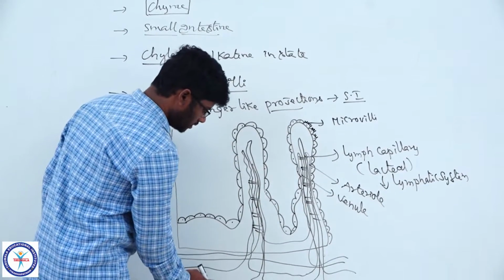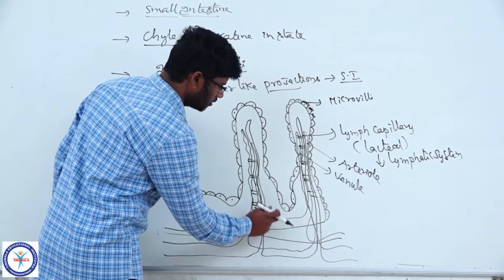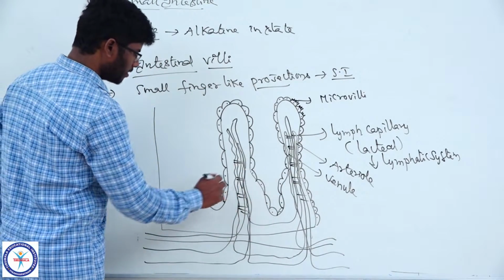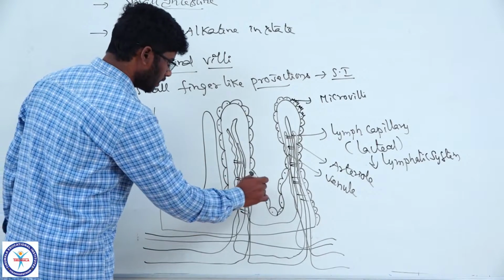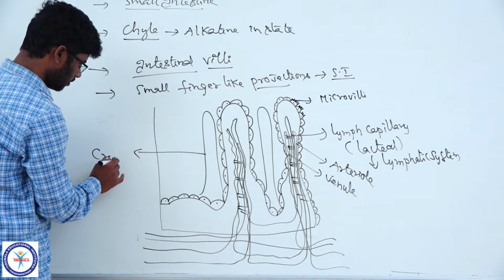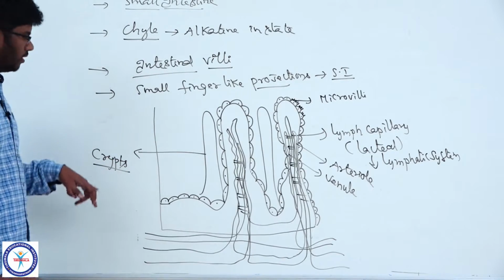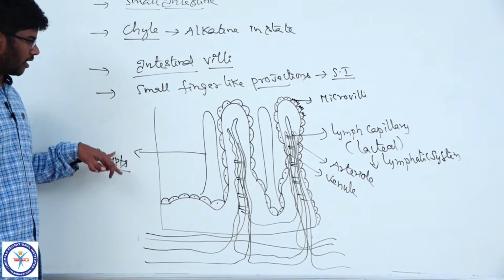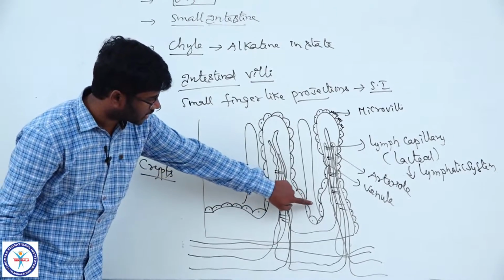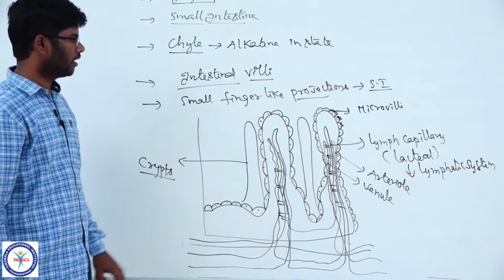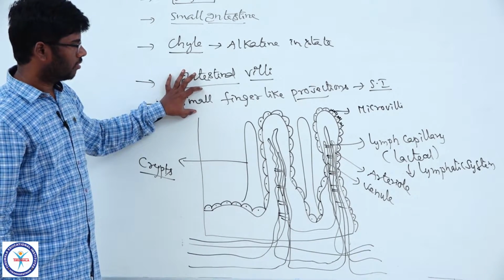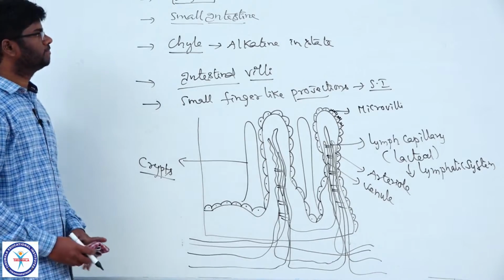So this is a sectional view of the small intestine showing intestinal villi. At the base of the intestinal villi, there are crypts of Lieberkühn. Crypts of Lieberkühn are the intestinal glands. They secrete succus entericus. Yeah, this is the importance of the villi. Villi are the finger-like projections on the wall of the small intestine, lined by columnar epithelium.